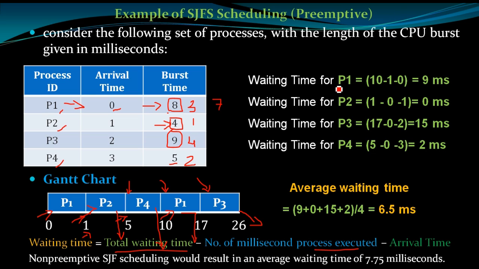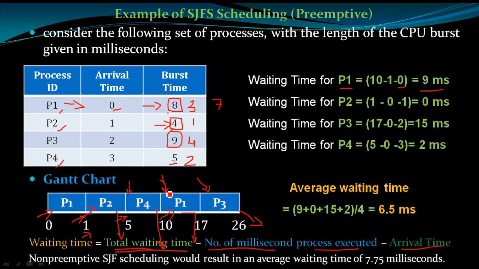What is the waiting time? Now P1 is waiting for 9 milliseconds. So how can we calculate? Where is P1? P1 is arriving here at the 0th millisecond, that is the arrival time. So what is the 10? 10 is the total waiting time. You can see next time it is entering at 10 milliseconds.